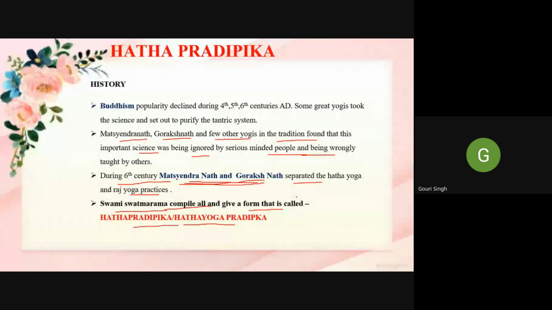So first you must purify your body. Because of the purification, your mind undergoes a process so that you get that supreme bliss.